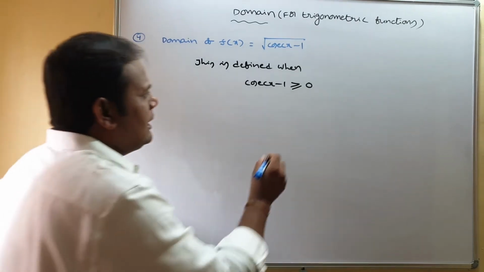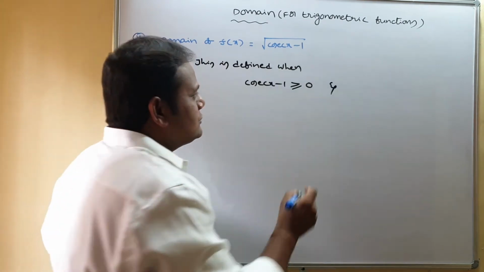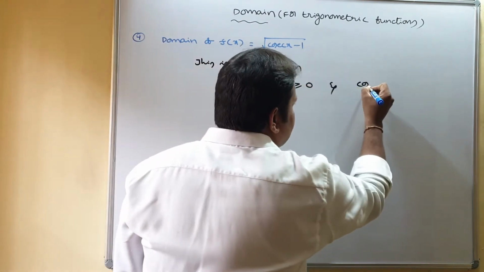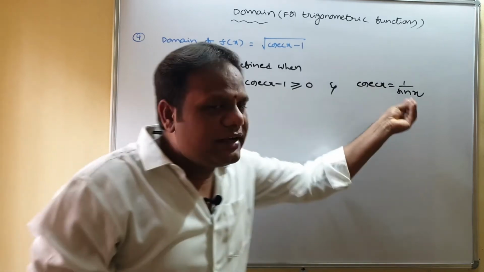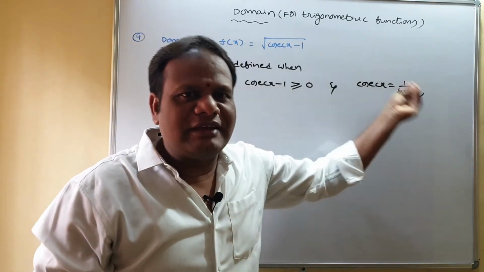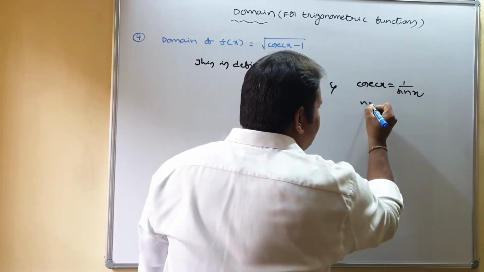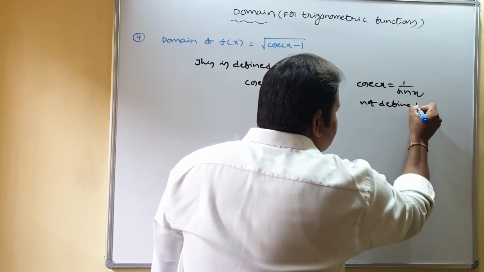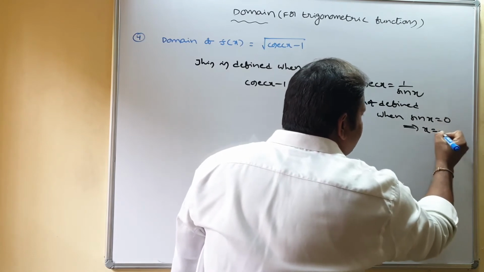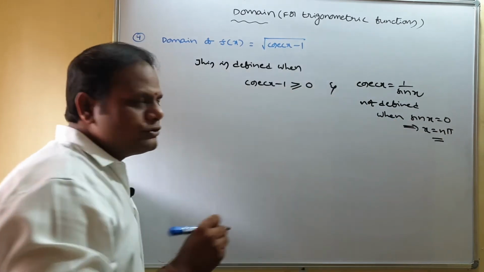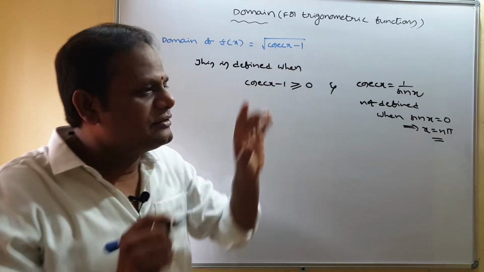And here we have cosecant x. We know that cosecant x is 1 by sin x, right? So where is it not defined? When sin x is 0, it is not defined. Where sin x is 0, x equals n pi. So you can't take multiples of pi. There cosecant x is not defined.